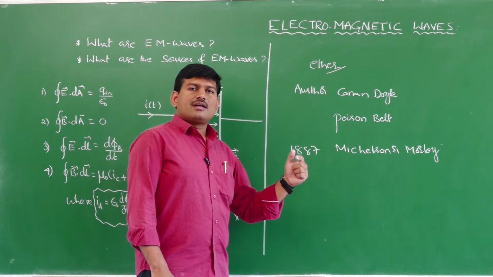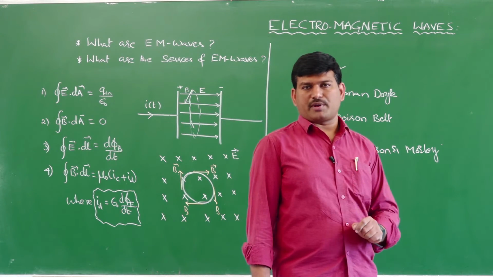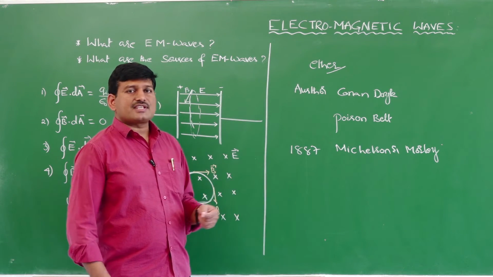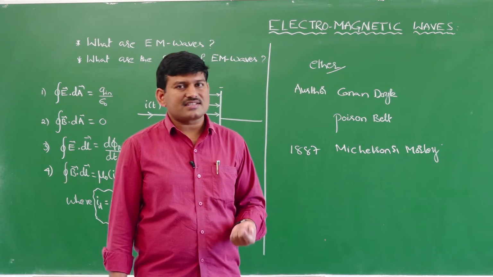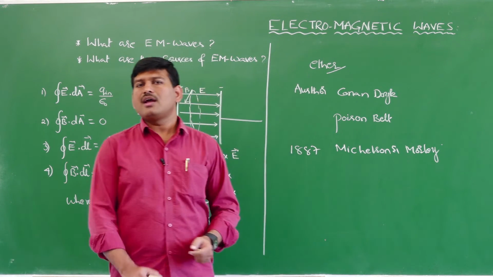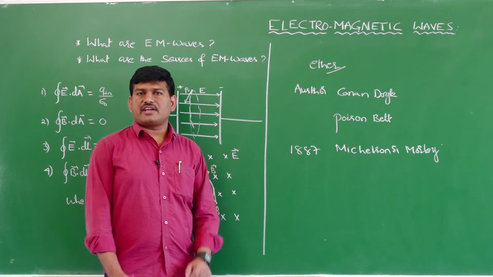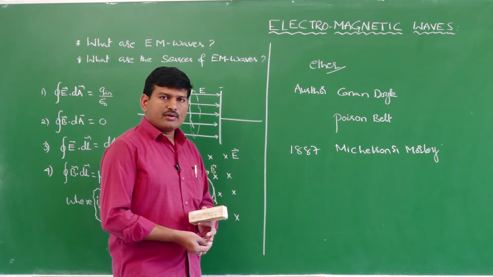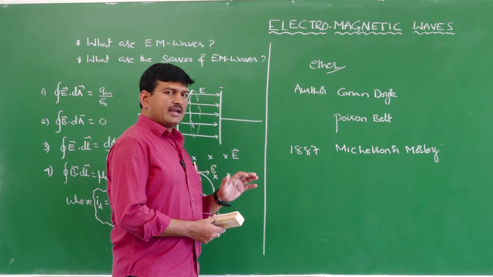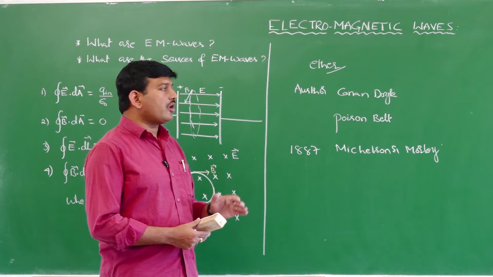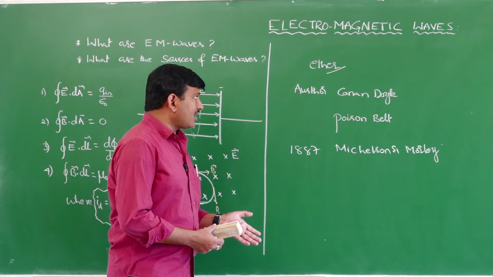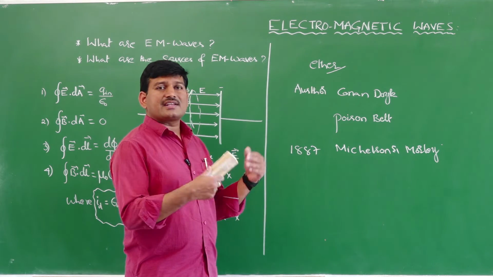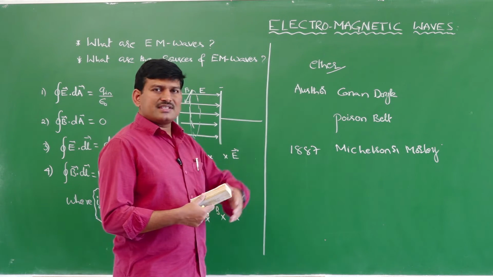That means there are waves which do not require a material medium for their propagation. And from then onwards, they came to know that there are some waves which do not require a material medium, and certain other waves which require a material medium for their propagation. Then we have a classification like mechanical waves and non-mechanical waves. Before the 19th century, the scientists knew only about mechanical waves. They didn't know about non-mechanical waves. Even though light is there, they thought that light is also propagating through a medium, and they proposed the existence of a medium and named it the ether medium.